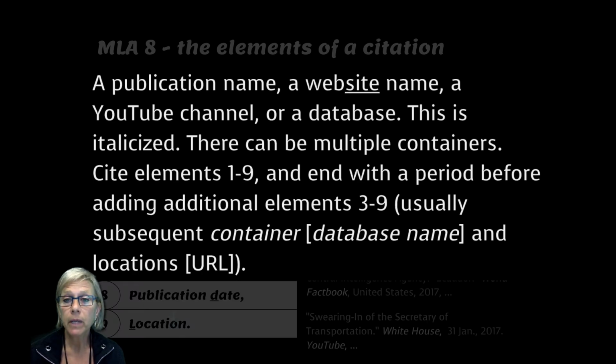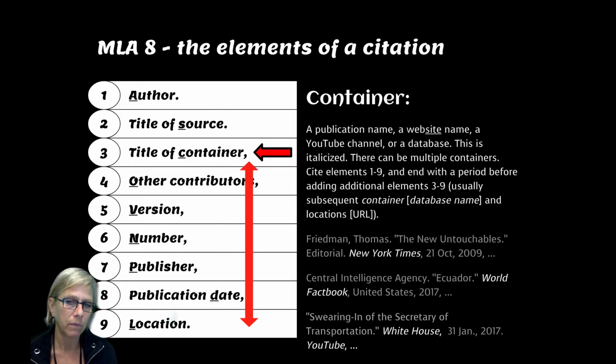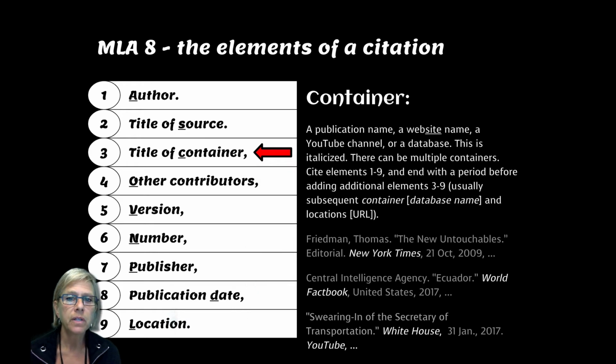So a container can be a publication name or a website name. It could also be literally a container such as YouTube or a database. The container is always italicized, and there can be multiple containers. So in that case, you would cite elements 1 through 9 and then end with a period before adding additional elements 3 through 9. So usually the subsequent container is a database name and then followed by a URL, or YouTube followed by the URL.